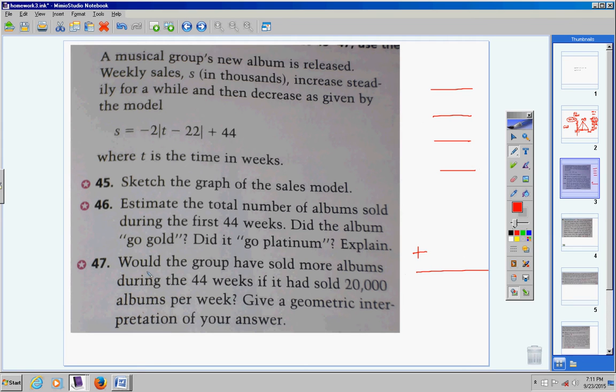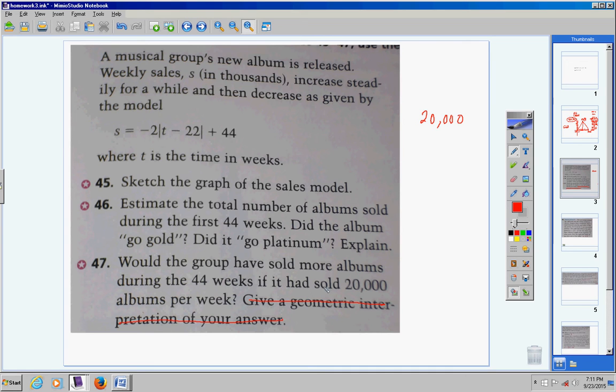Okay. Number 47, would the group have sold more albums during the 44 weeks if it had sold 20,000 albums per week? Well, that's an easy multiplication problem. If he had simply sold 20,000 albums per week, would he have sold more? I'm not going to worry about giving a geometrical interpretation of your answer. That's just getting into comparing areas in a rectangle and a triangle. That's not necessary.